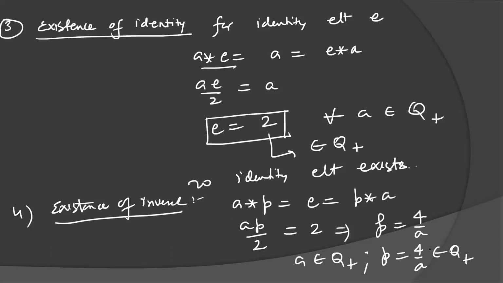And a rational number has the form P by Q. So it means the inverse element also belongs to the set. And obviously A is not equal to 0 because we are taking only positive rational numbers, meaning negatives and 0 are excluded from the set of positive rational numbers. Hence, for each A, the inverse exists. Inverse of A belongs to set Q plus, so the inverse exists.